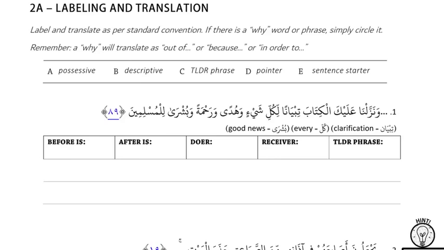Okay, let's get some translation practice with the Y. So we'll translate the entire sentence and label it like we always do. And if you see a Y, we'll just circle it. Okay? So number 1. وَنَزَّلْنَا عَلَيْكَ الْكِتَابَ تِبْيَانًا لِكُلِّ شَيْءٍ وَهُدًى وَرَحْمَةً وَبُشْرَى لِلْمُسْلِمِينَ.